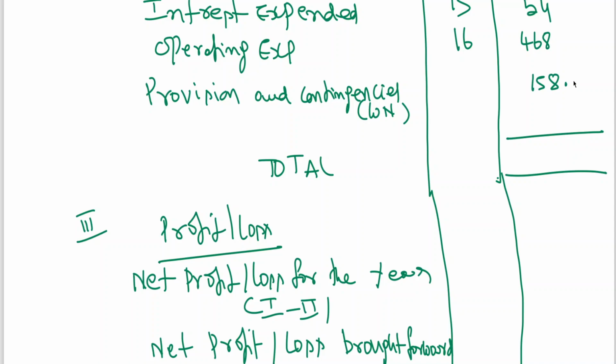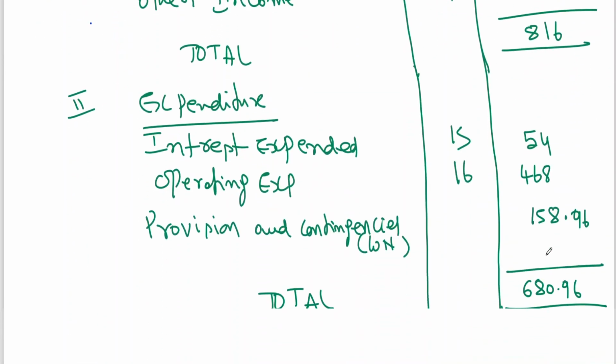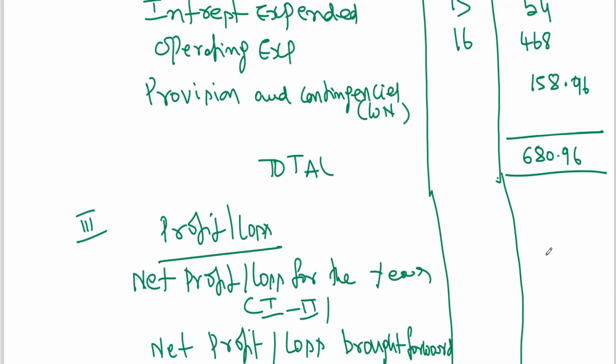Now you can go for the total, 680.96. Now I told you total 1 minus total 2 is equal to current year profit, no?